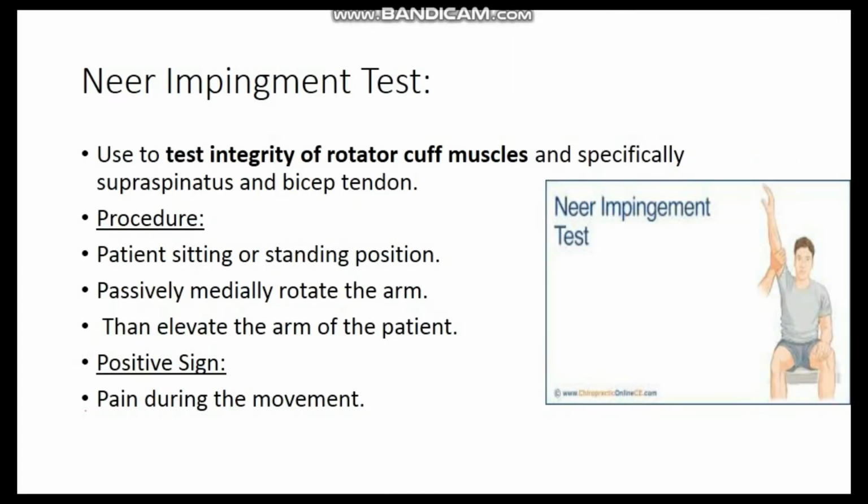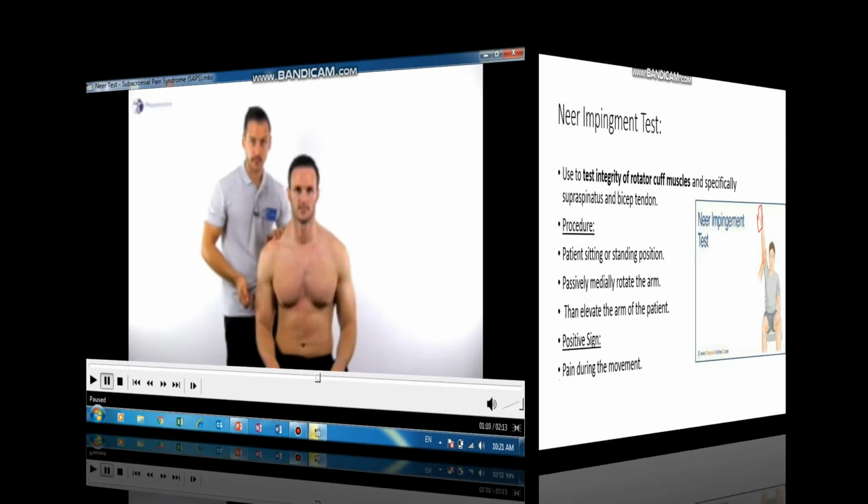Okay, the third test is the Mears impingement test, which is used to test the integrity of the rotator cuff muscles. In this test, the patient position is sitting or standing. The therapist passively medially rotates the arm, with the thumb in the downward position, and then passively elevates the arm of the patient. If the patient complains of pain, it means the Mears impingement test is positive.